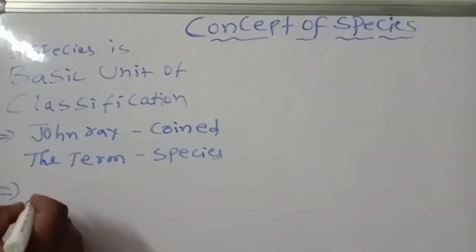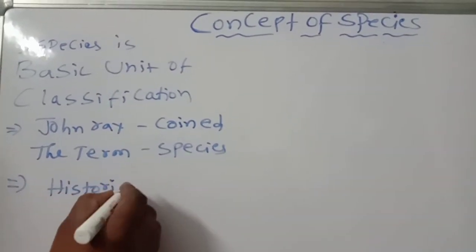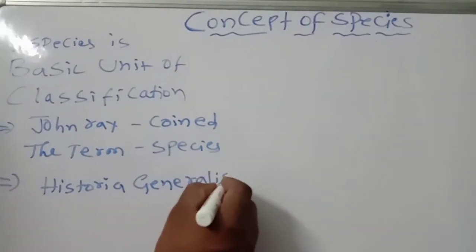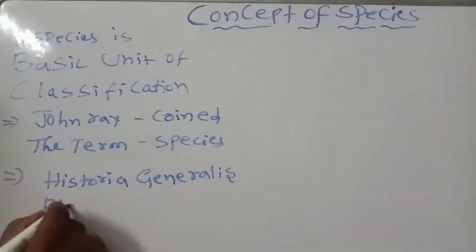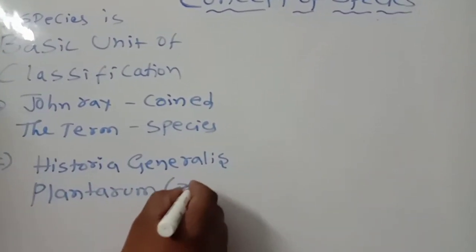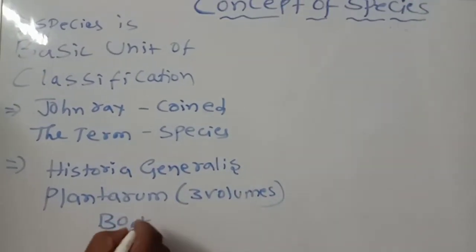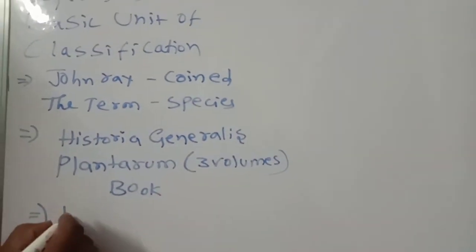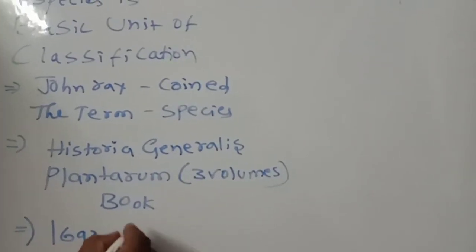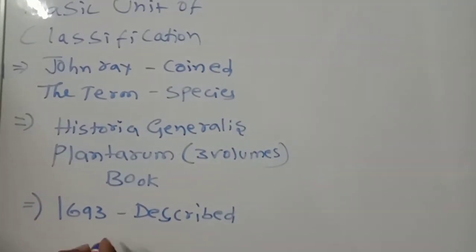Next one, in his book Historia, he wrote one book. What is that one? Historia Generalis Plantarum. How many volumes do you know? It is a 3 volume book. In the year 1693, he described in that book